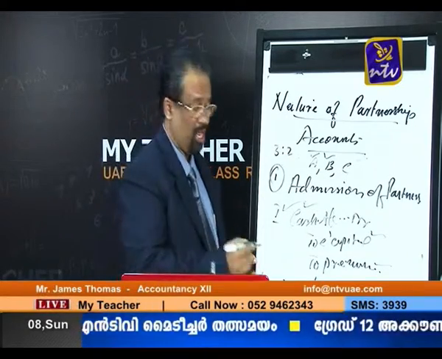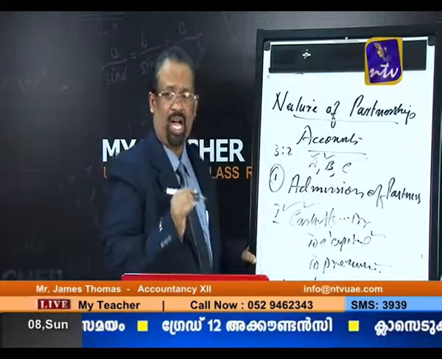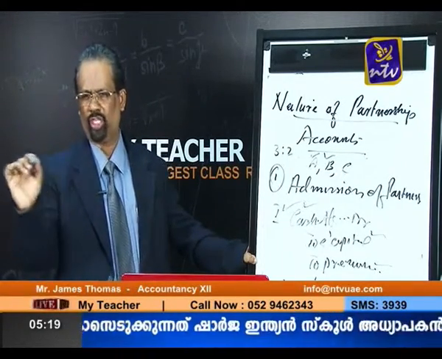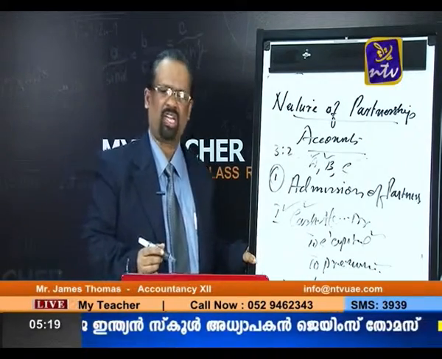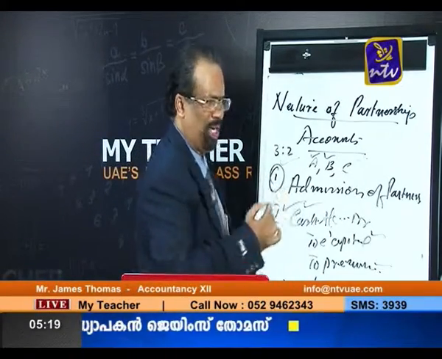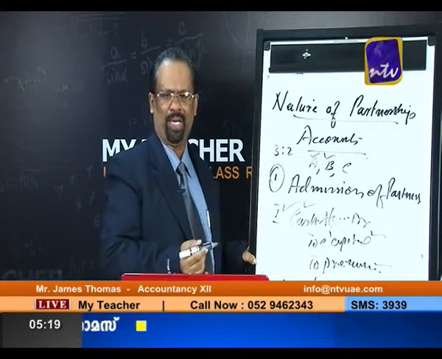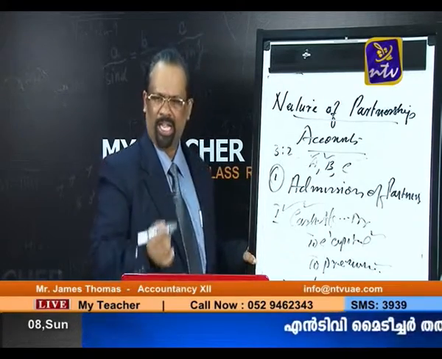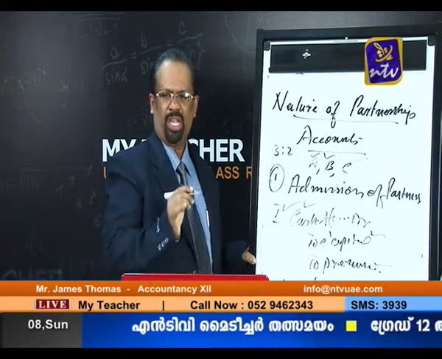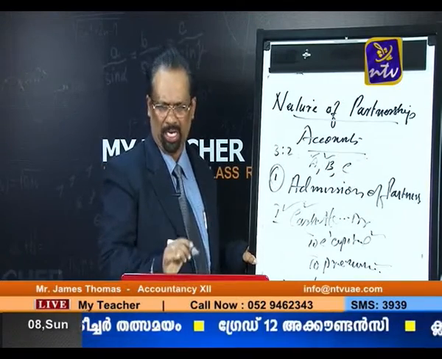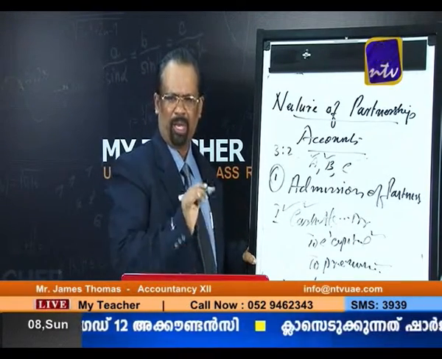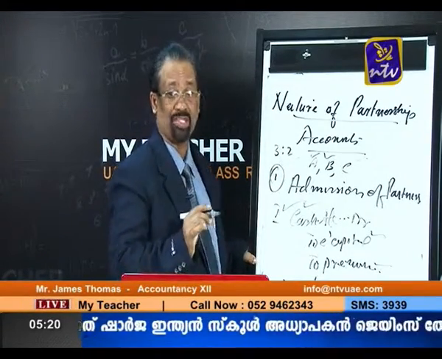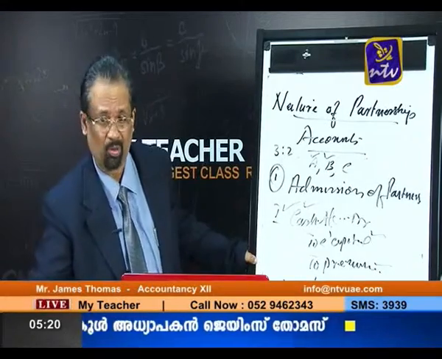Once again, here the ratio is very, very important. We are dividing this goodwill on the basis of the sacrifice ratio. So old ratio minus new ratio is equal to sacrifice ratio. Once again, the new partner is bringing goodwill along with the capital. Our journal entry is cash account debit to C's capital, to premium. Then again premium account debit to A's capital and B's capital. The narration being: the premium brought by the new partner is divided among the old partners according to the sacrifice ratio. So context number one is over.